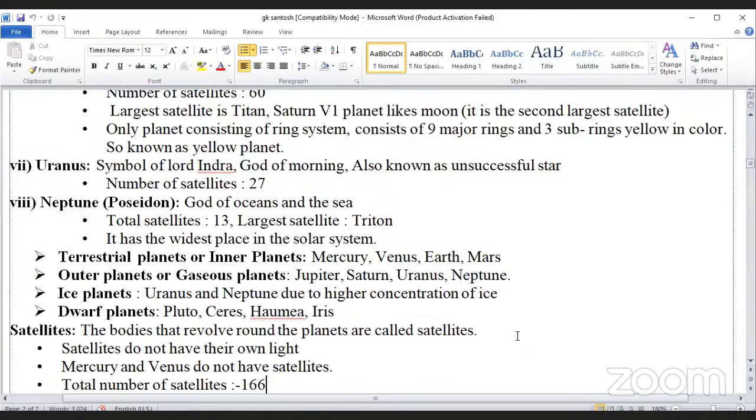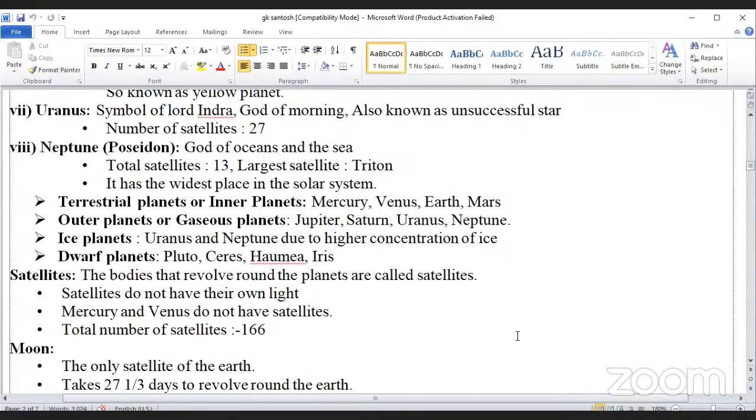Ice planets: Uranus and Neptune, due to the higher concentration of ice. And dwarf planets: Pluto, Ceres, and Haumea. Satellites: the bodies that revolve around the Earth or around a planet are called satellites. Satellites do not have their own light.